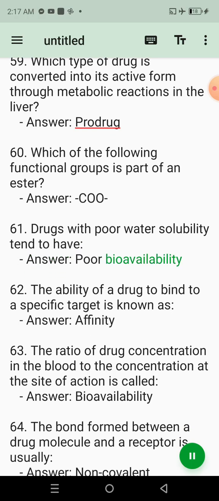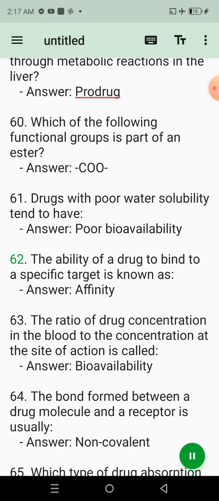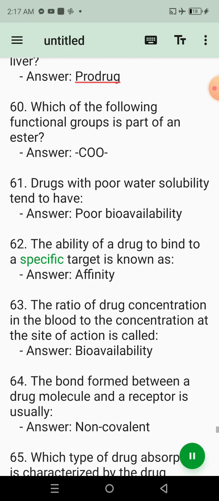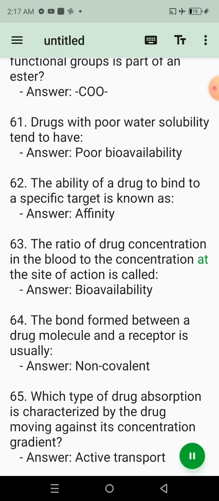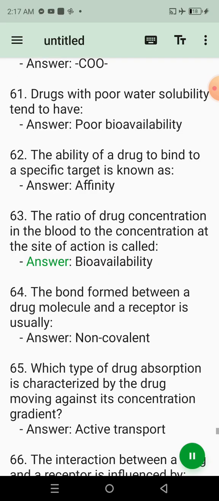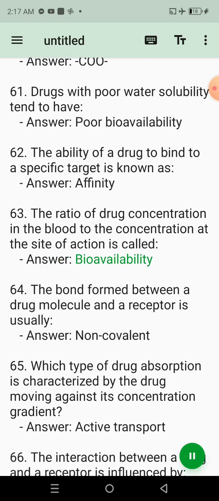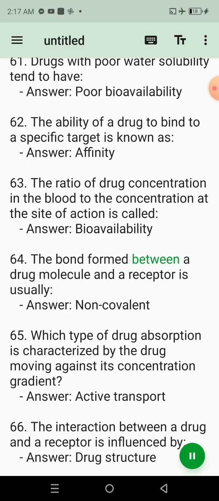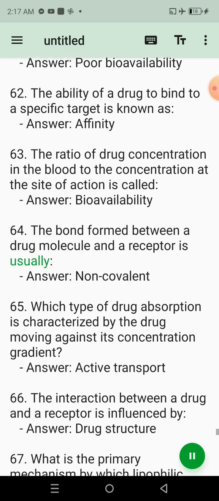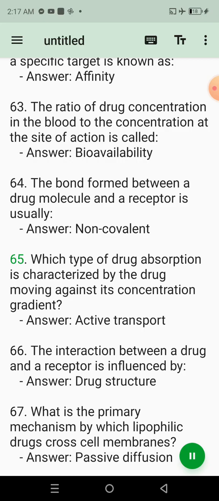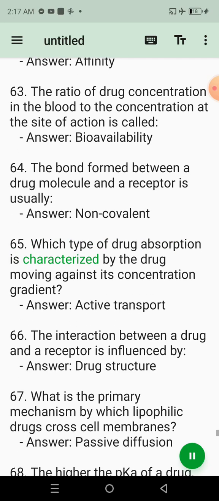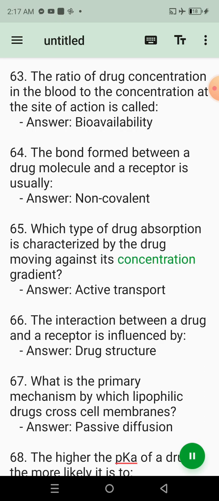Answer: poor bioavailability. 62. The ability of a drug to bind to a specific target is known as. Answer: affinity. 63. The ratio of drug concentration in the blood to the concentration at the site of action is called. Answer: bioavailability. 64. The bond formed between a drug molecule and a receptor is usually. Answer: non-covalent.